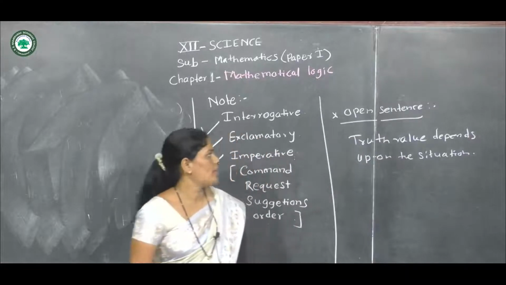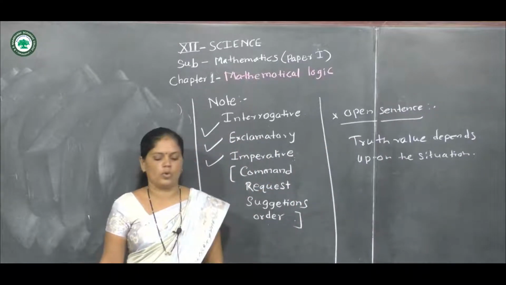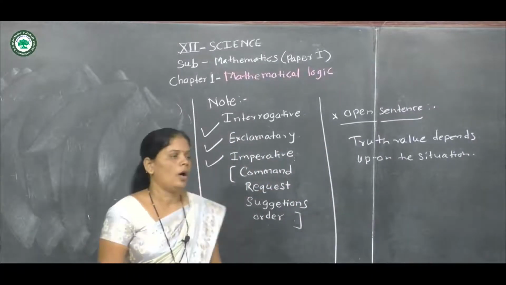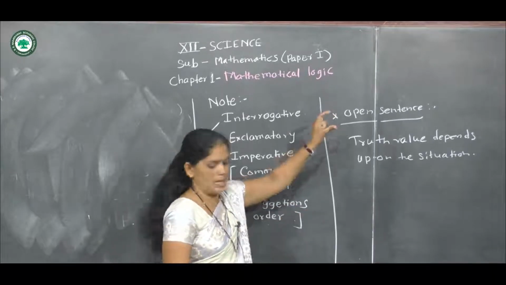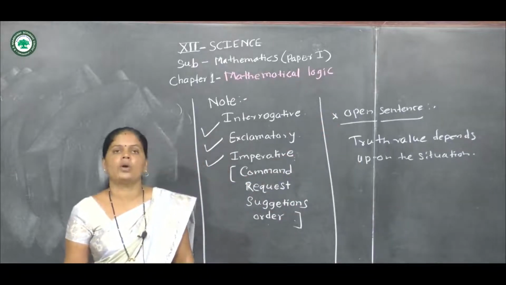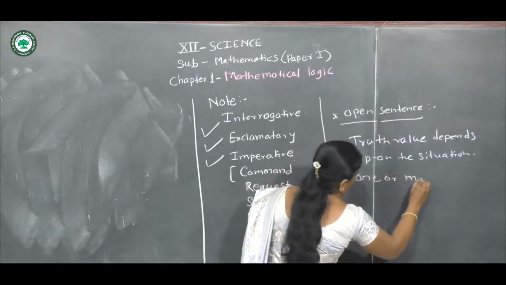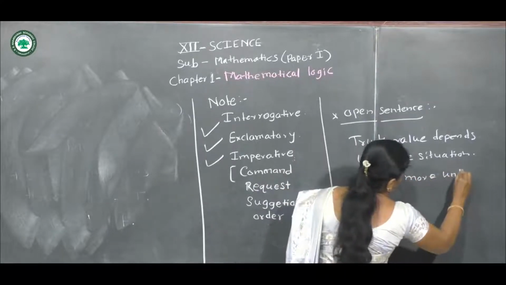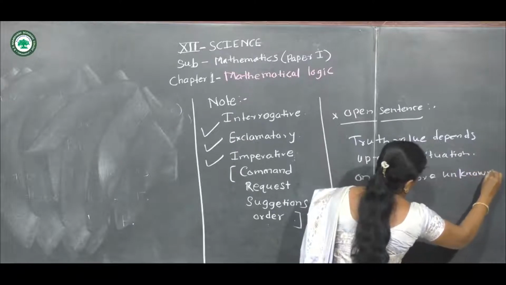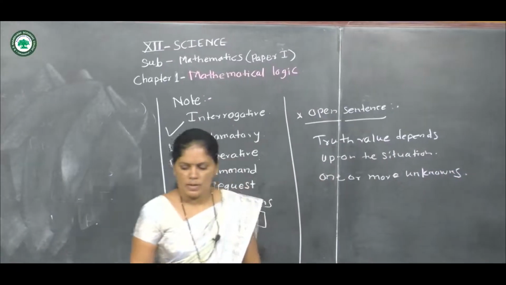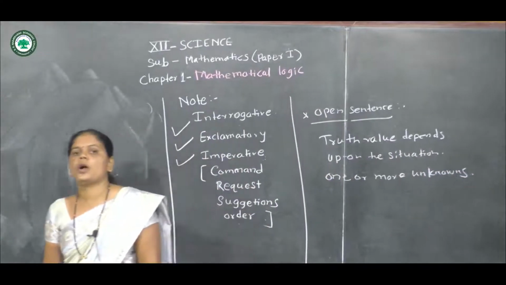In open sentence, truth value depends upon the situation, or in open sentence there are one or more unknowns. Truth value is not fixed.